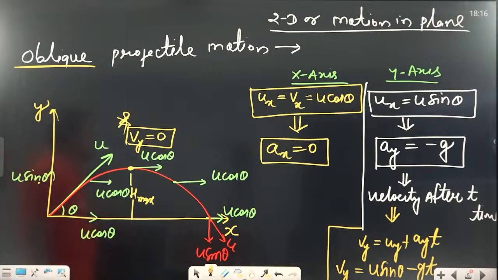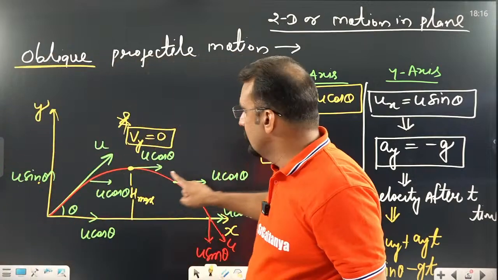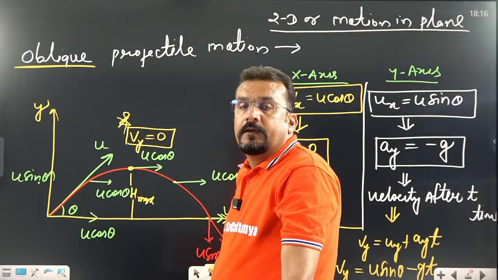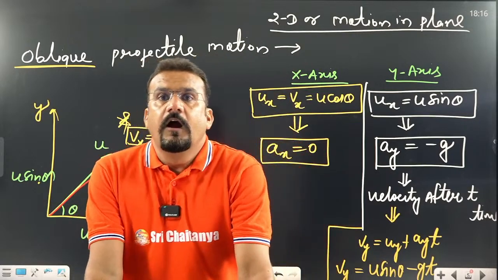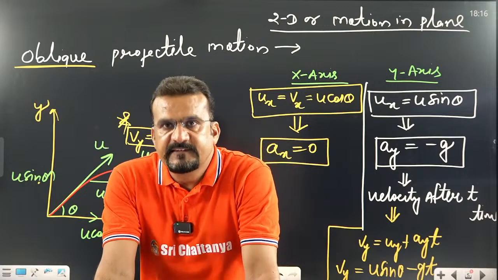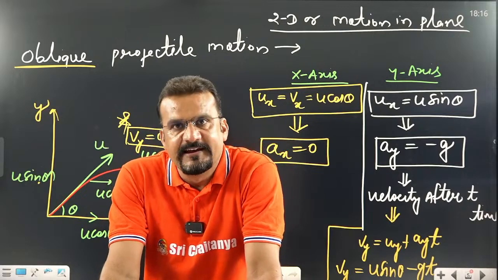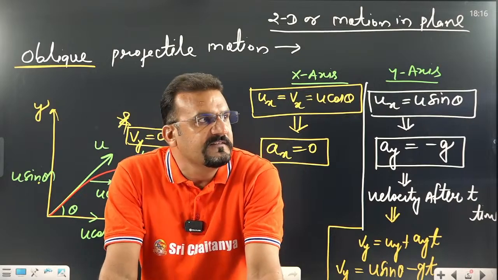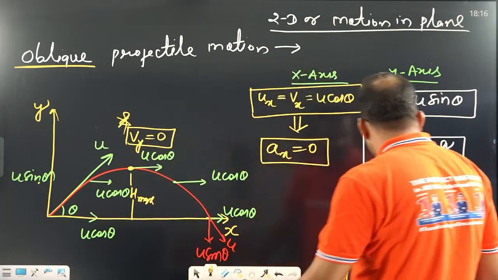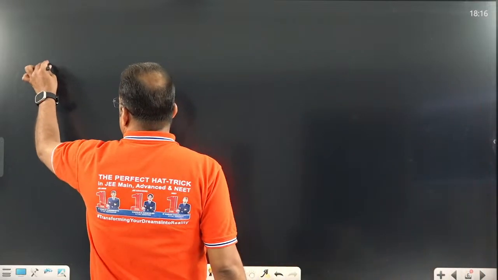Done. Okay, sir. So up to here, see, this diagram I am going to use again, very important. What we have discussed is how the motion takes place on the x-axis and how it takes place on the y-axis. Now what do we need? We need 3 parameters. First, let us discuss those parameters. These are very important. This is projectile motion.